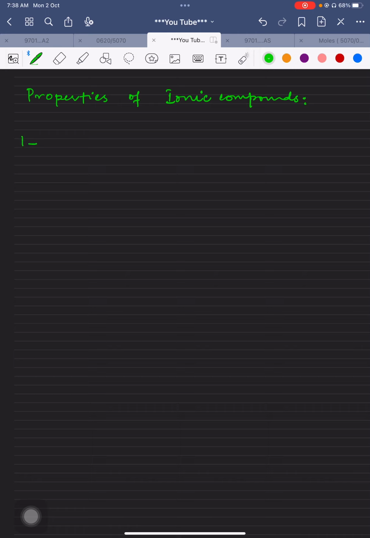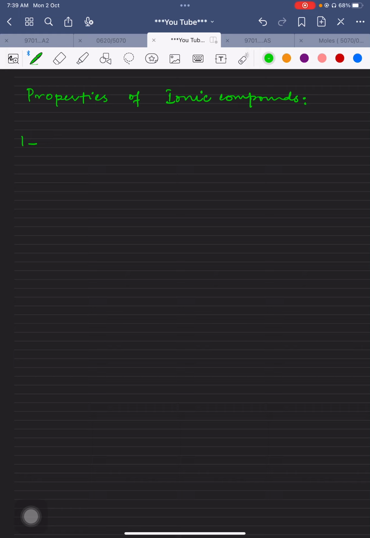Number one thing which you should know is that ionic compounds have a high melting point and a high boiling point. Whenever we are talking about a solid at room temperature, we should tell whether its melting point is higher or lower. We can mention its boiling point as well, but when a compound has a high melting point, it confirms that it will have a high boiling point as well.